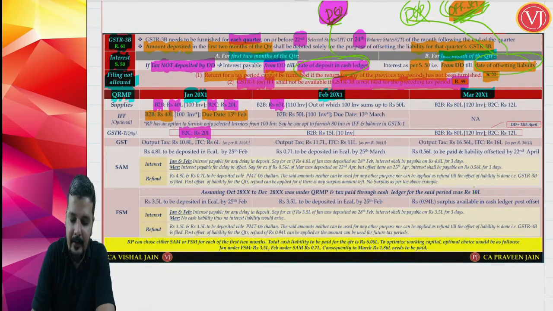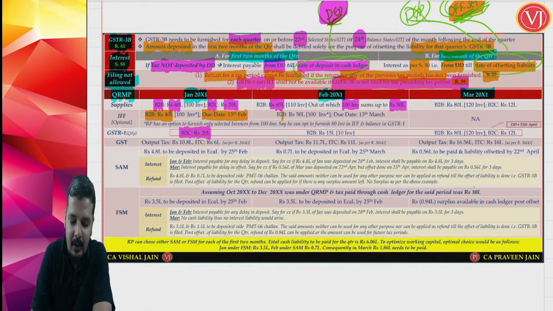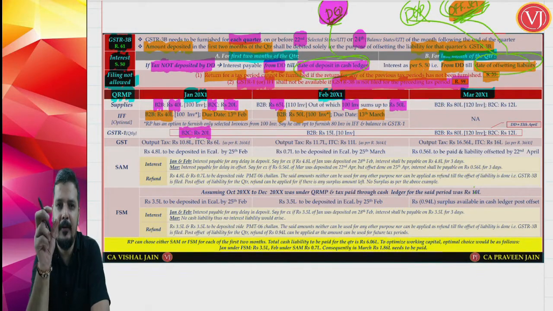Now the second month, B2B you have 65 lakhs, 110 invoices, out of which 100 invoices sum up to 50 lakhs, right? Now you don't have B2C in the second month. Now understand that you can file the invoice furnishing facility even for the second month, but the maximum B2B invoices that can be reflected in your invoice furnishing facility is 50 lakhs. So B2B you can show a maximum of only 50 lakhs, those 100 invoices. And the due date of IFF for the second month, that is February 2021, is 1st to 13th of March. IFF is optional, if you want to file it between 1st of March to 13th of March.